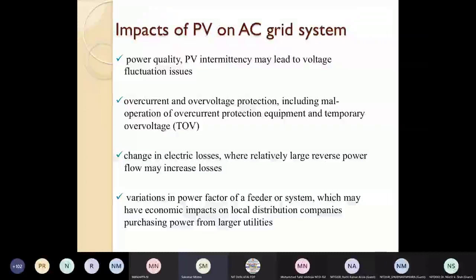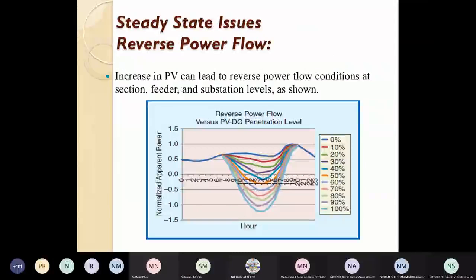Similarly, to maintain the voltage profile, you have to go for the tap changing operation of the transformer, and if that is not possible, then some reactor or inductor may be required to manage the voltage that is being given to the photovoltaic system.